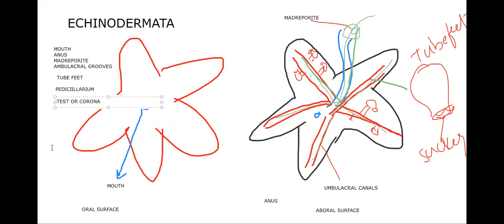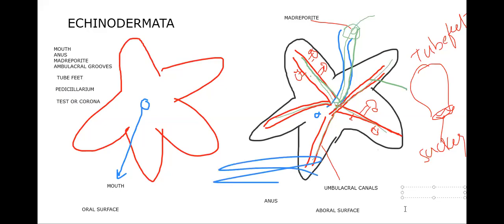Along with the respiratory structure, these are the items we need to discuss in classification. When we go to the classification, these are the three things to be filled in.